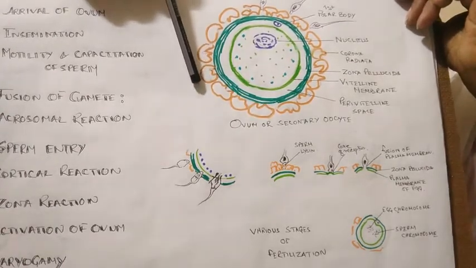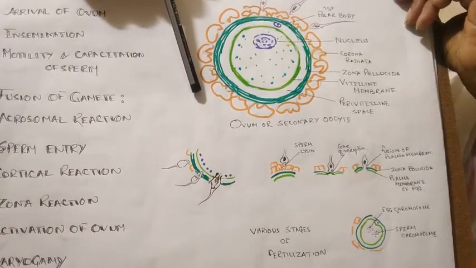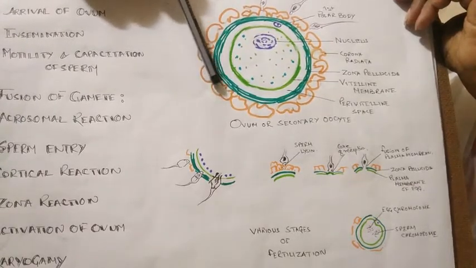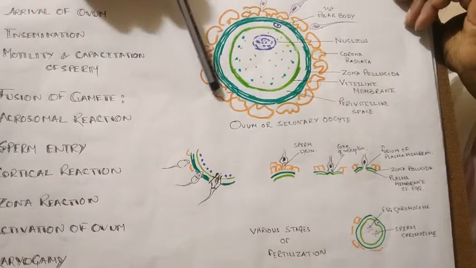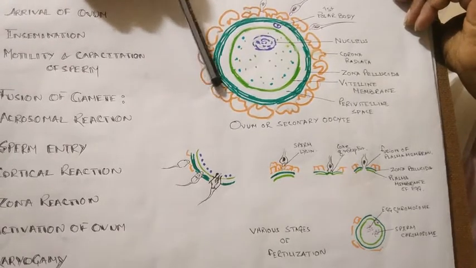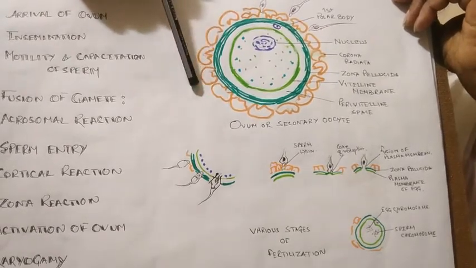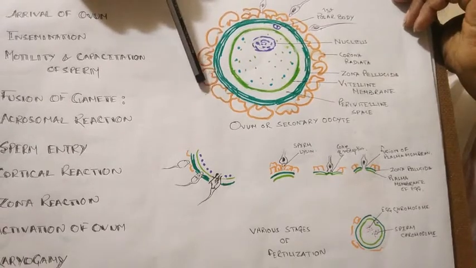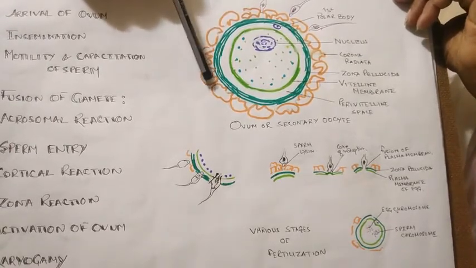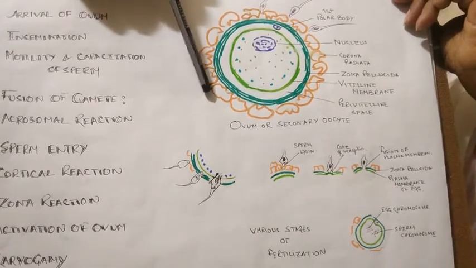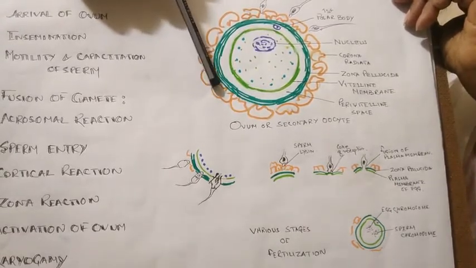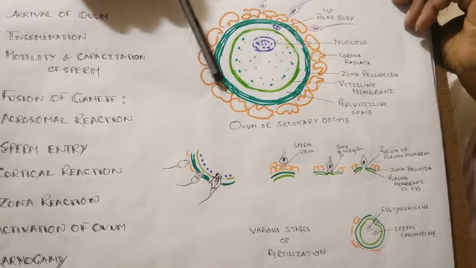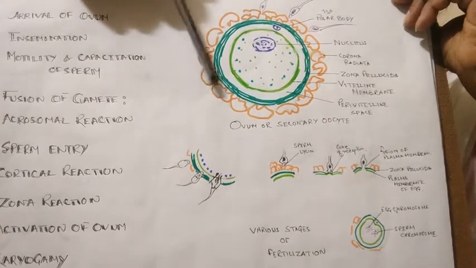Next, another enzyme is the corona penetrating enzyme, which destroys the corona radiata cells. So first of all, hyaluronidase dissolves the adhesive material present between the corona radiata cells, that is the hyaluronic acid. Next is the corona penetrating enzyme, which ultimately dissolves the corona radiata cells.